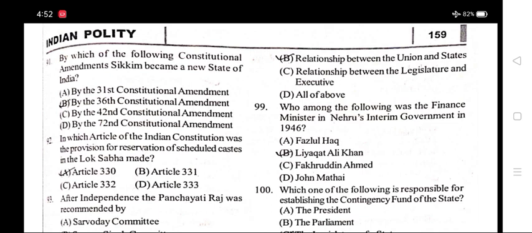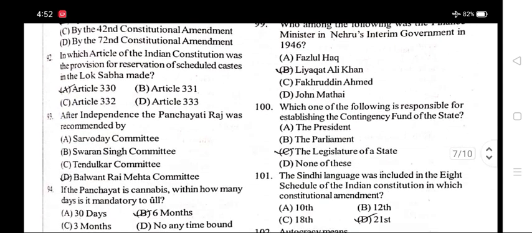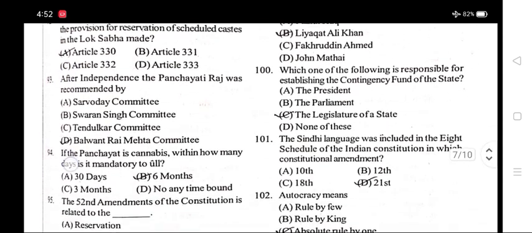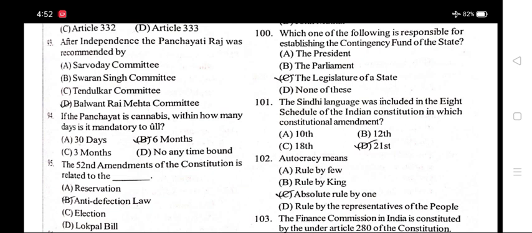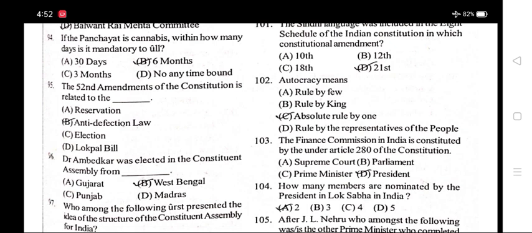Number 92. In which article of the Indian Constitution was the provision for reservation of scheduled castes in the Lok Sabha made? Option A, Article 330. Number 93. After independence, Panchayati Raj was recommended by option D, Balwant Rai Mehta Committee. Number 94. If a Panchayat seat is vacant, within how many days is it mandatory to fill it? Option B, 6 months. Number 95. The 52nd Amendment of the Constitution is related to option B, anti-defection law.